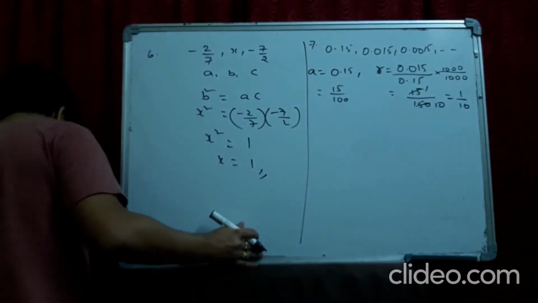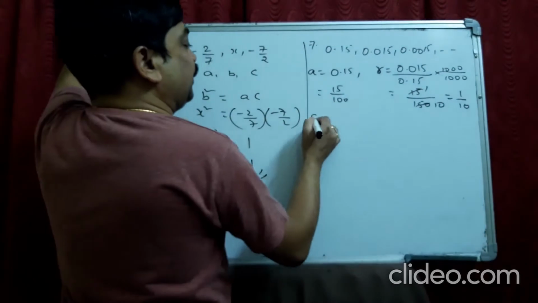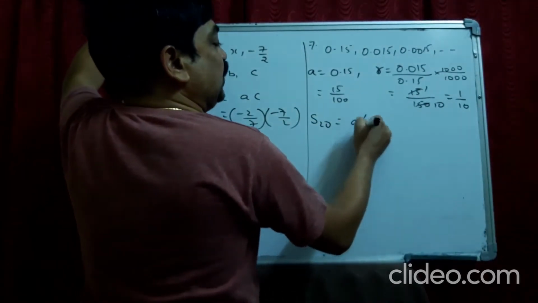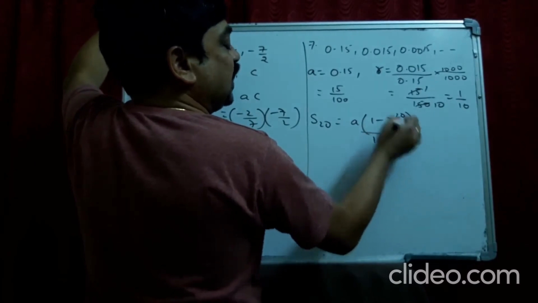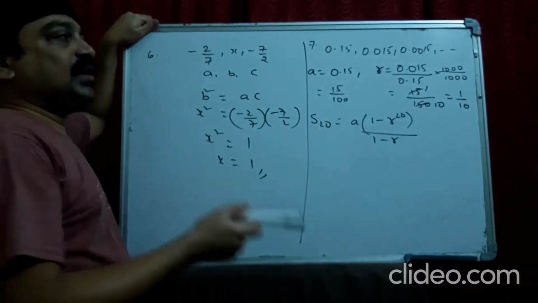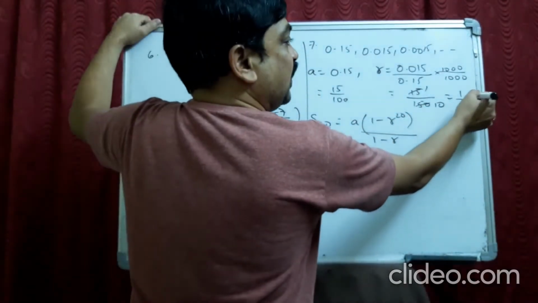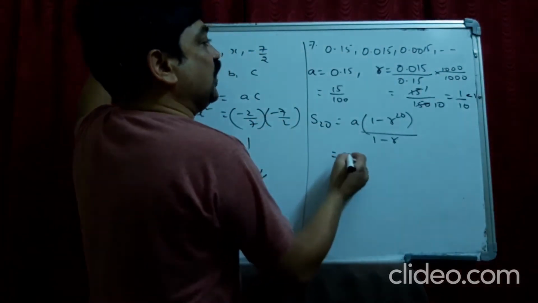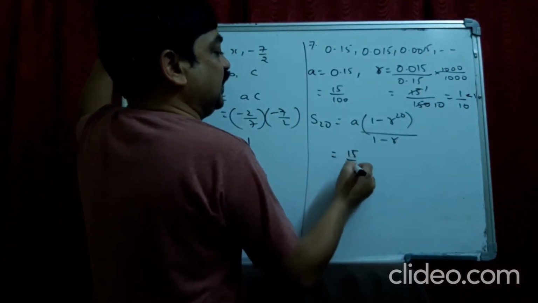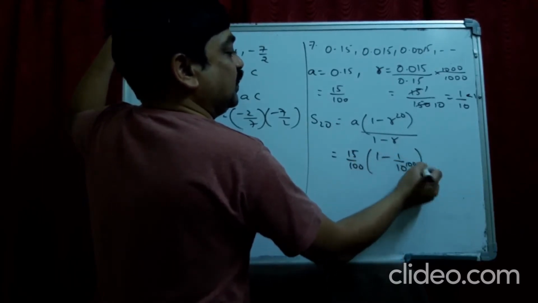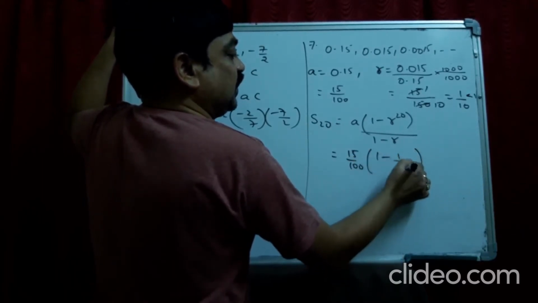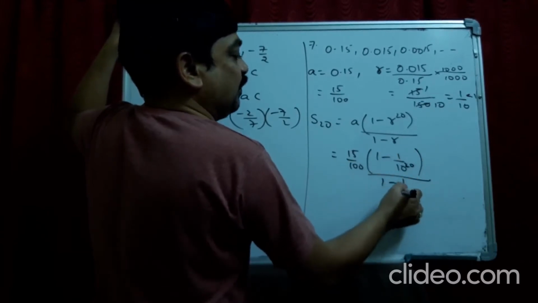Now find out the sum to 20, S20. S20 is A into 1 minus R power 20 by 1 minus R. Why did I take this? Because R is less than 1, so we take this formula. So A is 15 by 100 into 1 minus 1 by 10 power, sorry, 20, by 1 minus 1 by 10.